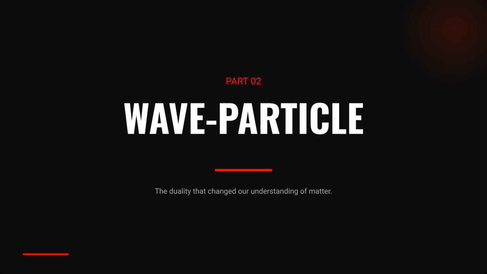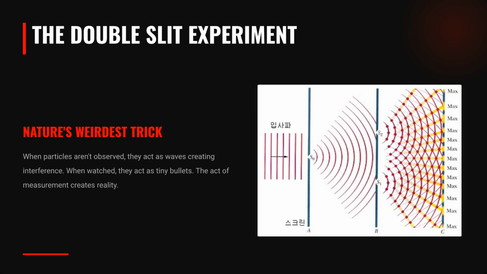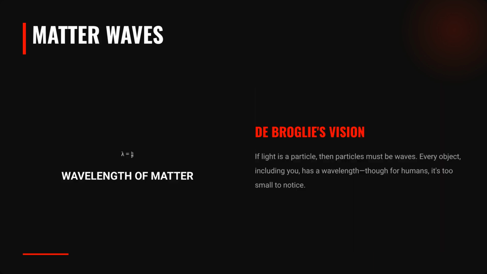Part 2 is wave-particle duality, the concept that fundamentally changed our understanding of matter. The double-slit experiment shows matter's weirdest trick. Particles act as waves when unobserved, creating interference, but act as tiny bullets when measured. Measurement creates reality. De Broglie envisioned that if light is a particle, then particles must be waves.